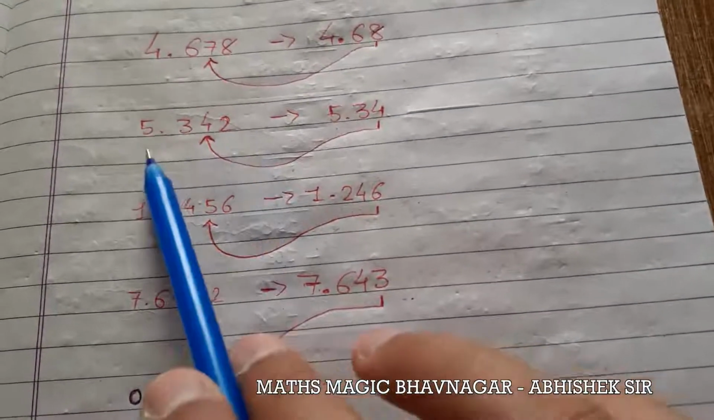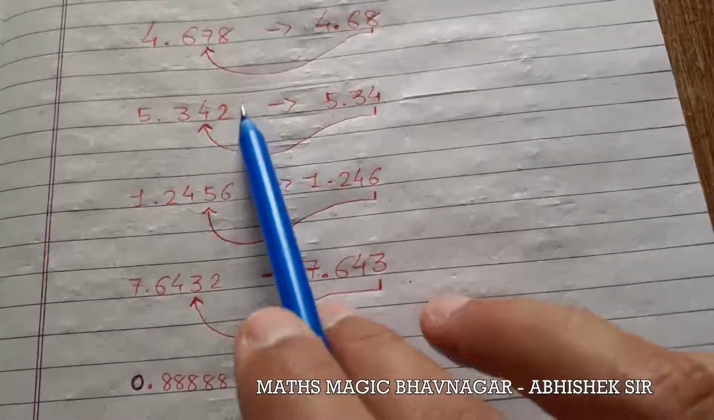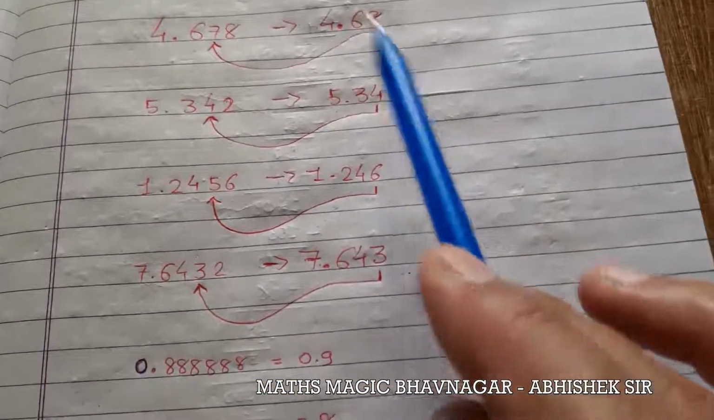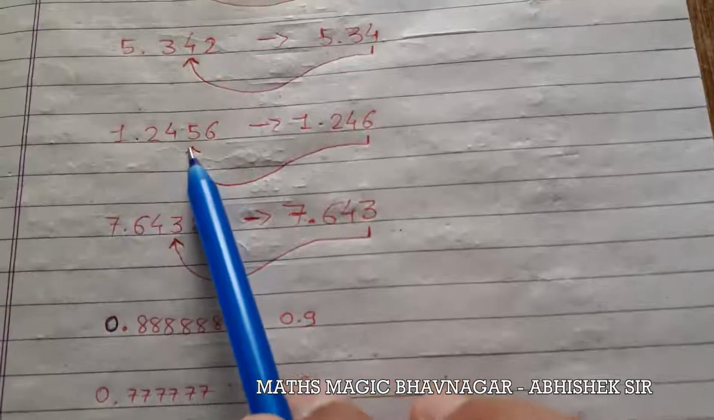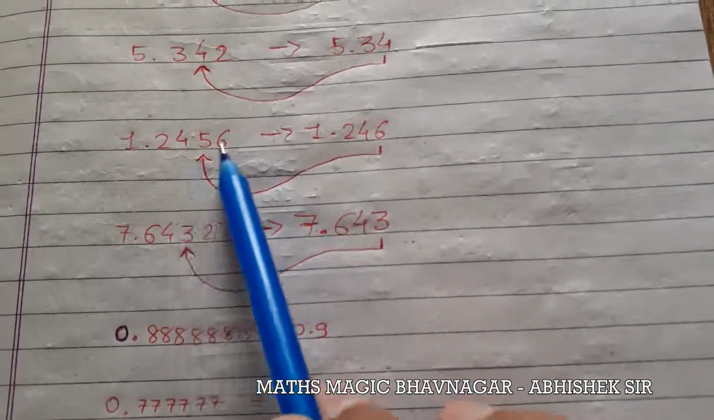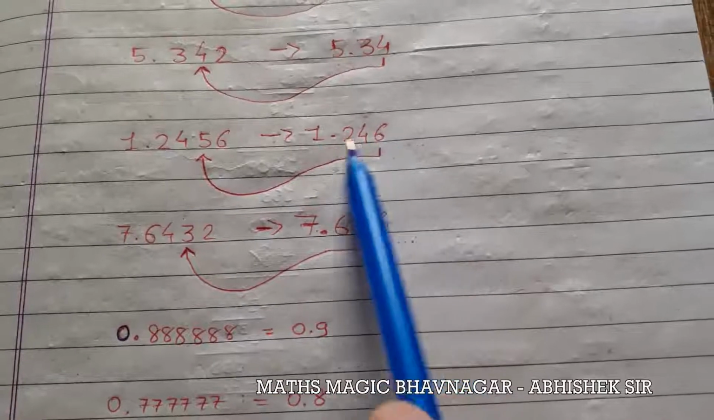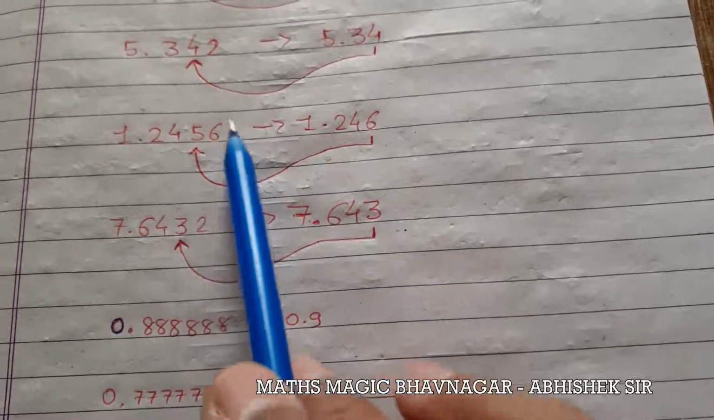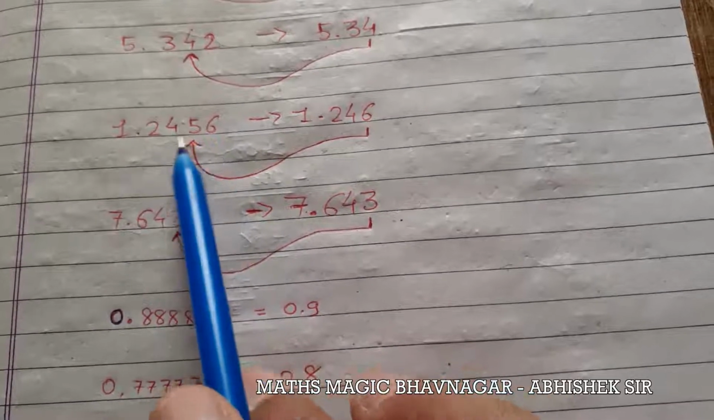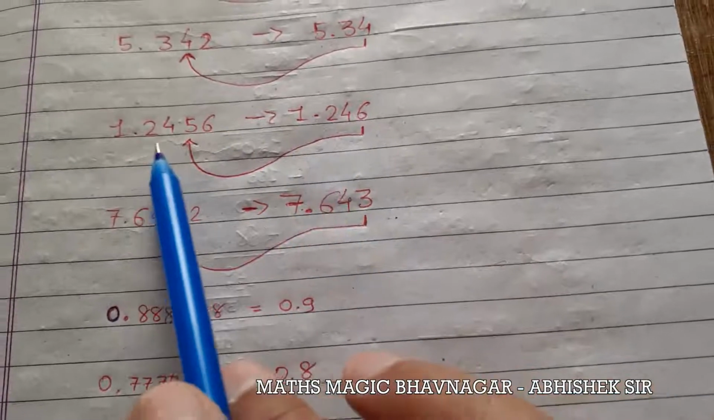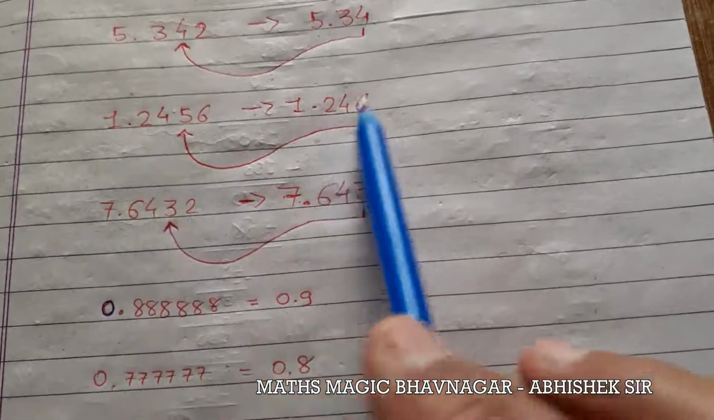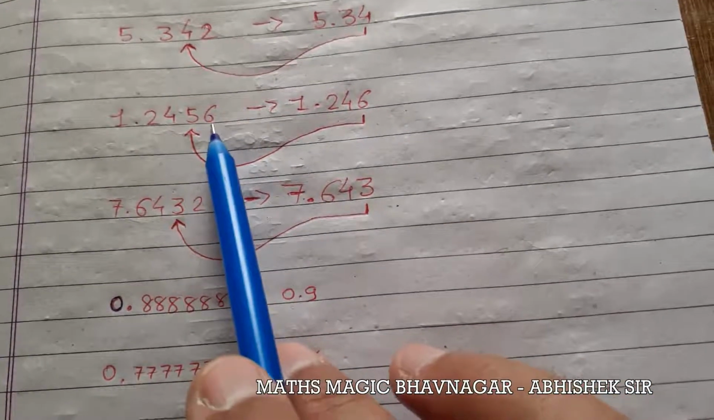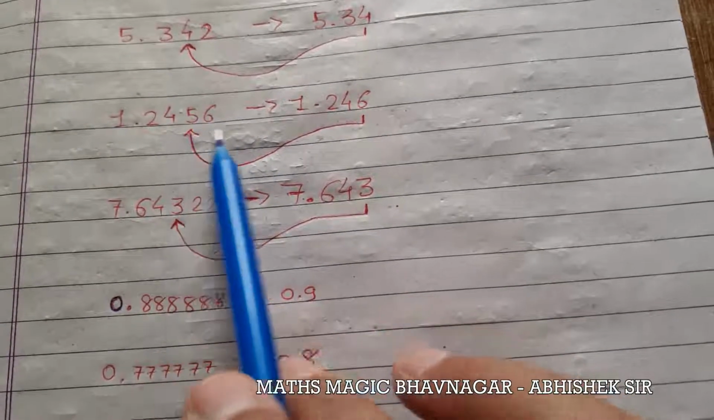Here the second example is given, 5.342. Here the third digit is not greater than 5, so we will not change the second digit, so we can write it as 5.34 as it is. In the third question, 1.2456, if you want to write a 4 digit decimal expansion into 3 digits, here after 5, 6 is there, and 6 is greater than 5, so we will write it as 1.246, because after 5 comes 6, which is greater than 5, so we change this value to 6.